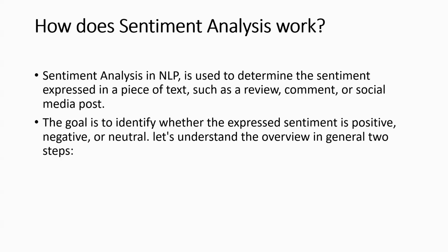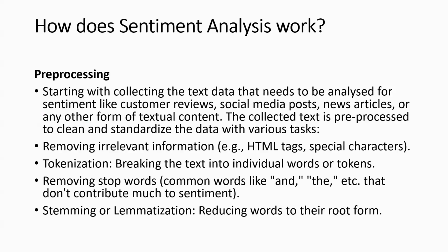Let's understand the overview in general. There are steps, starting with pre-processing. We start with collecting the text data that needs to be analyzed for sentiment, like customer reviews, social media posts, news articles, or any other textual content. The collected text is pre-processed to clean and standardize the data in various tasks, like removing irrelevant information, for example HTML tags and special characters. Tokenization is used for breaking the text into individual words or tokens. We all know about sentence tokenization, word tokenization, and subword tokenization. Every tokenizer has a special category and behavior.